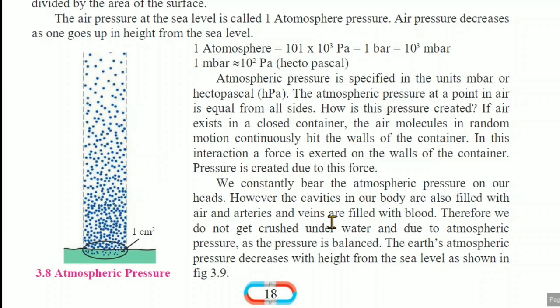So in arteries, in veins there is blood. Therefore, we do not get crushed under water and atmospheric pressure, as the pressure is balanced. कौन सा प्रेशर बैलेंस्ड होता है? जो एटमॉस्फियरिक प्रेशर हमारे बॉडी पे एग्जर्ट होता है उसको न्यूट्रलाइज करता है हमारे बॉडी का प्रेशर.